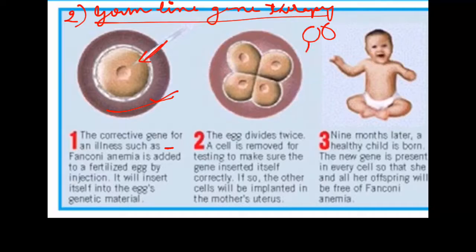Then the second cell will be implanted in the mother's uterus. Nine months later, a healthy child is born. The new gene is present in every cell, so the individual and her offspring will be free of Fanconi anemia. This is the idea, but it has not yet been attempted because of ethical issues.